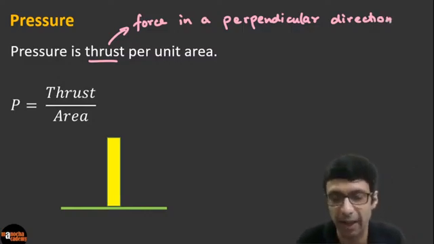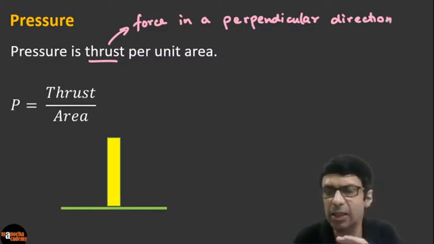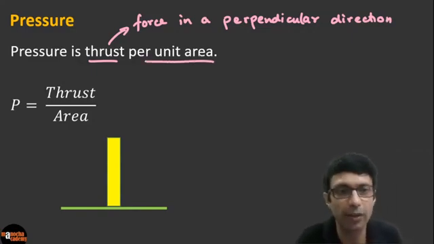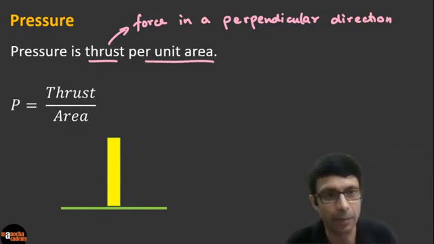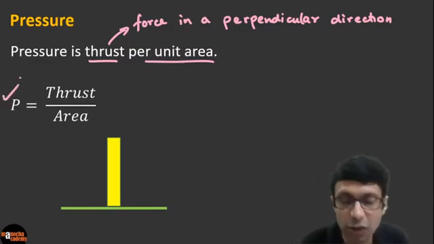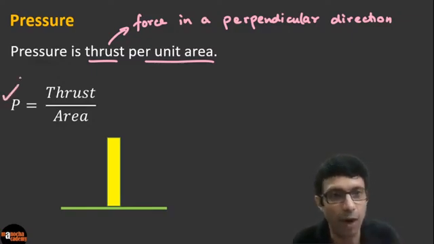And I'm going to explain that. Pressure is defined as this perpendicular force, known as thrust, per unit area. Per unit area means divided by area. So guys, that's why the pressure formula, as you can see here, is going to be thrust divided by area. Excellent guys, clear?